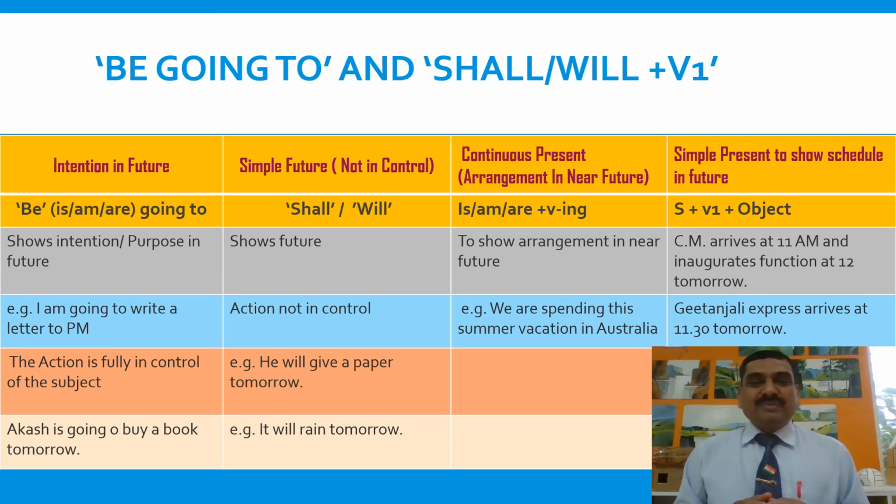Let's see be going to. Be going to, am going to, shows the intention of doing some action in future and the action is completely in the control of the subject. For example, I'm going to write a letter to the PM. So that's my intention, intention of writing a letter to the Prime Minister. The action is fully in control of the subject and be going to is showing an intention or purpose. Akash is going to buy a book tomorrow. Akash has an intention of buying a book tomorrow. So to show intention in future, use is, am, are going to.